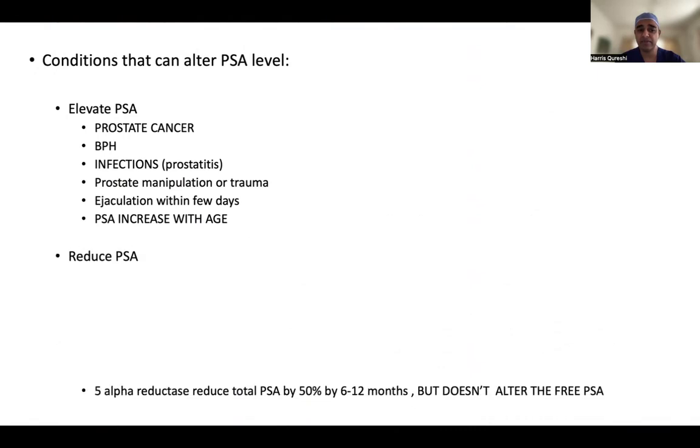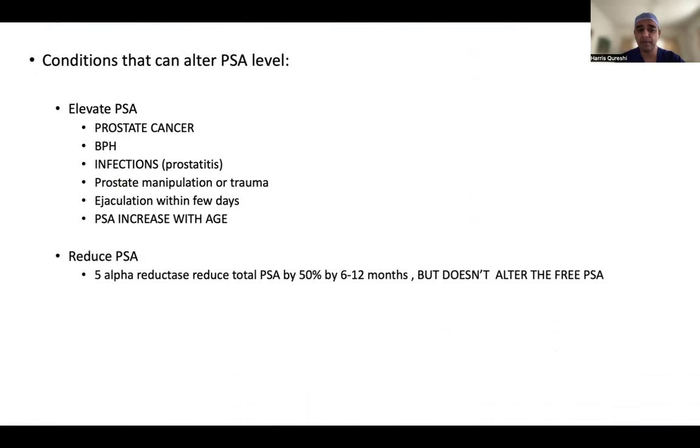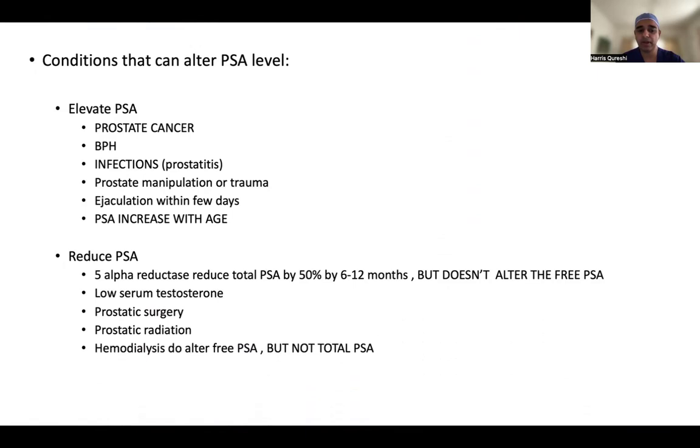PSA increases with age as well, and reduced PSA can be caused by drugs like 5-alpha reductase inhibitors, which reduce the total PSA by 50% in 6 to 12 months, but don't alter the free PSA. Low serum testosterone, prostatic surgery, prostatic radiation, hemodialysis do alter free PSA, but not total PSA. So in an equivocal case, you can get a free to total PSA. Like if the PSA is from 4 to 10, you can get a free and total PSA. But MRIs have become very good, so they can be very helpful.